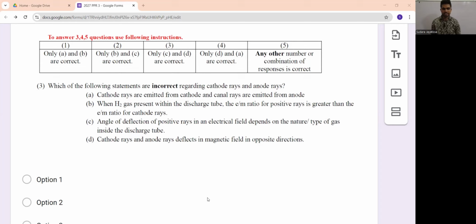Okay, very good. Your answers are very descriptive also. Most of you are telling anode rays are not originated from anode. They just come from the direction of the anode. That's a very good answer. So the first one is wrong, because of the reason you just told. Okay, we'll write a good review.